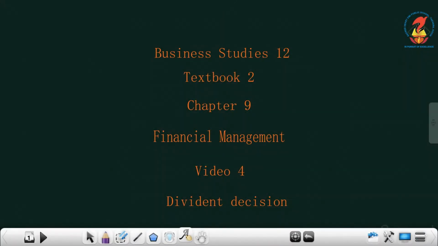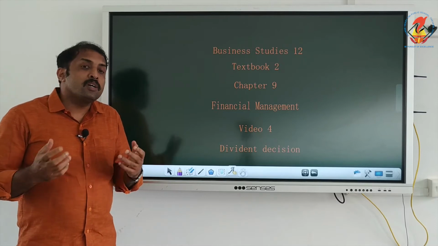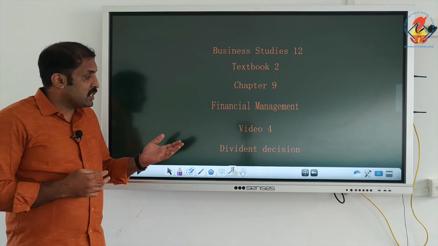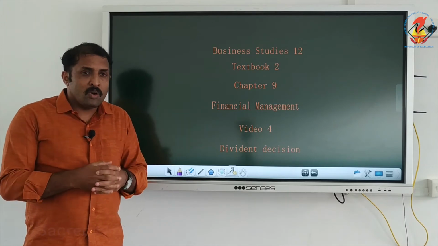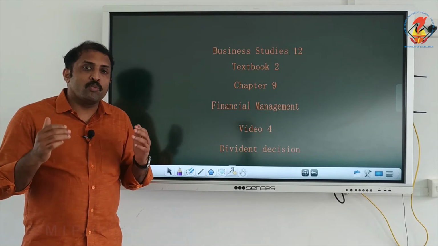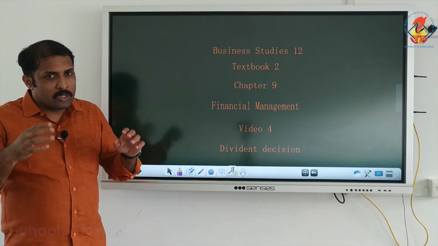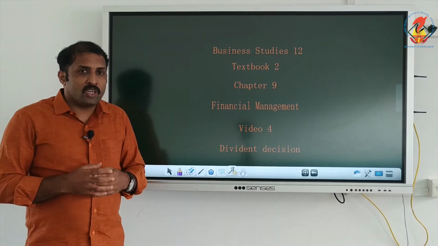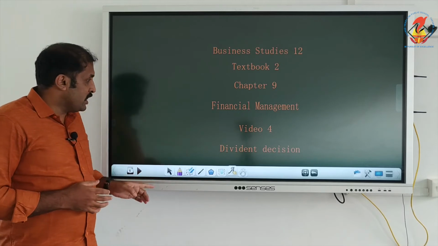We are entering into another session, and here we will be discussing the third major financial decision which is being taken by a finance manager, and that is the dividend decision. Once again I am saying, all these decisions are taken by a financial manager in order to make sure that there is an increase in shareholders' wealth. So the third decision to be taken by a finance manager in order to increase shareholders' wealth is the dividend decision.